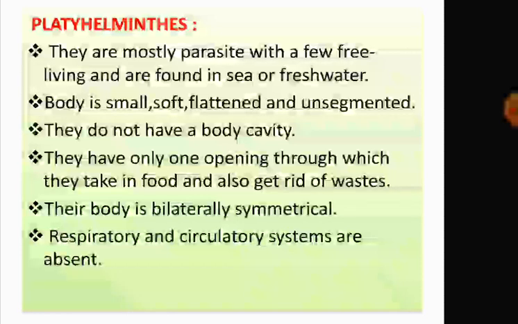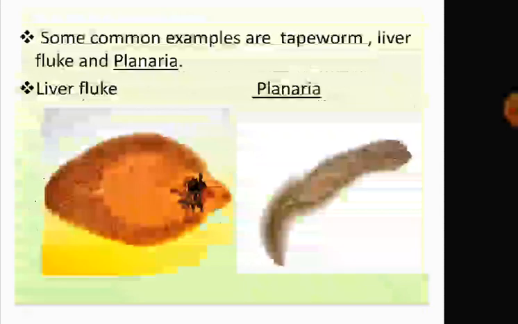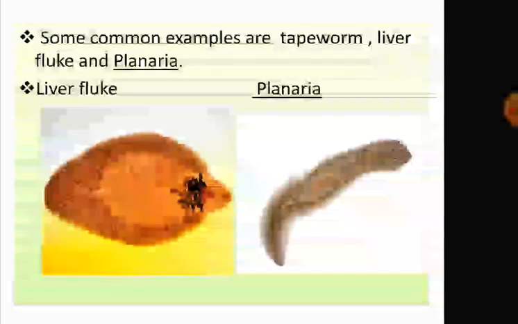Their body is bilaterally symmetrical. Respiratory and circulatory systems are absent. You can see here their body is bilaterally symmetrical, means body is divided into two identical halves. Some examples are tapeworm, liver fluke, planaria. So first is the picture of liver fluke and next is a planaria.